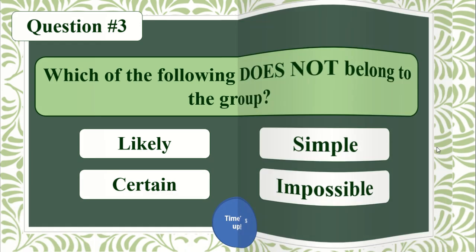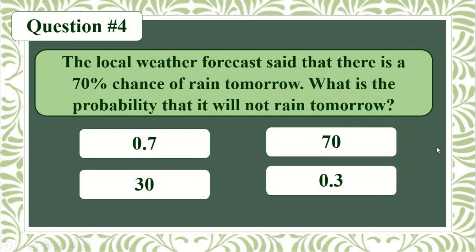Question number 4. The local weather forecast said that there is a 70% chance of rain tomorrow. What is the probability that it will not rain tomorrow? 0.7, 30, 70, or 0.3? Your timer starts now.